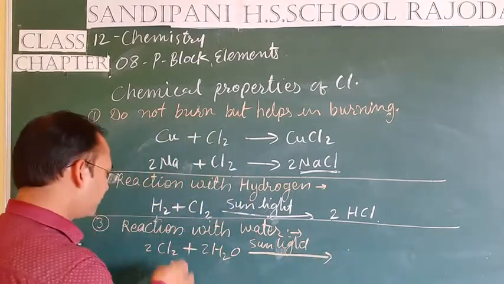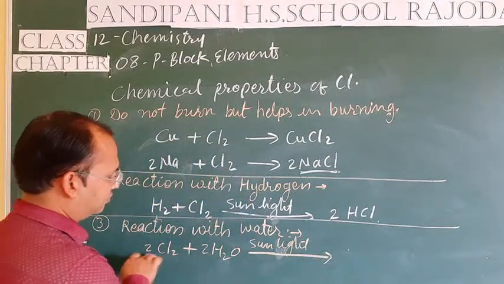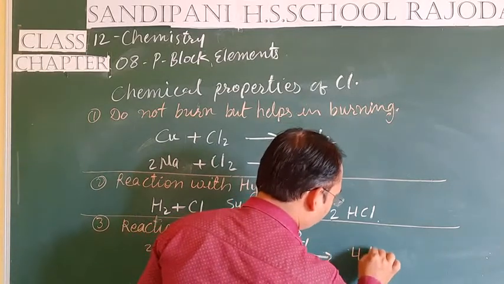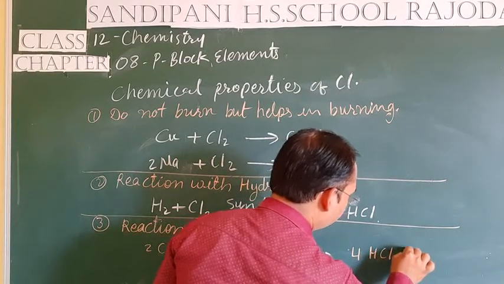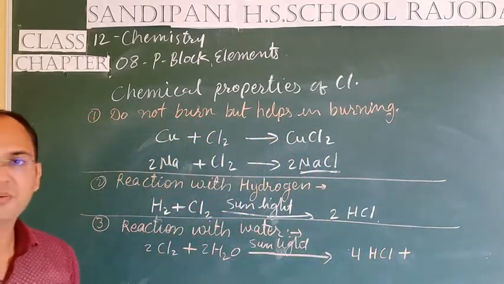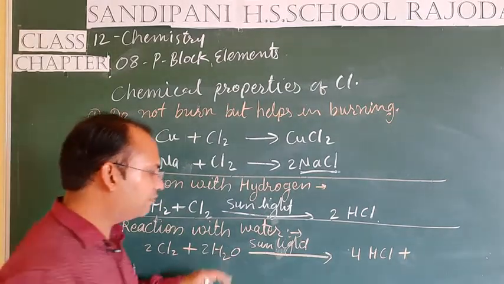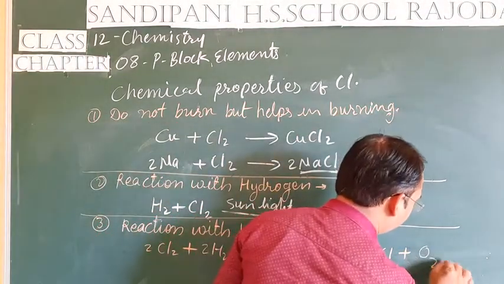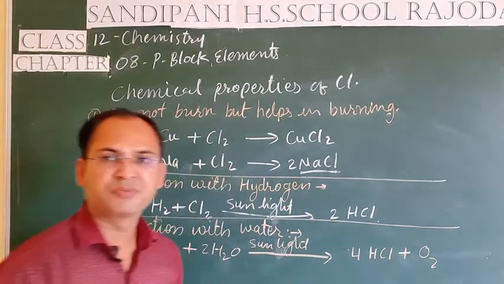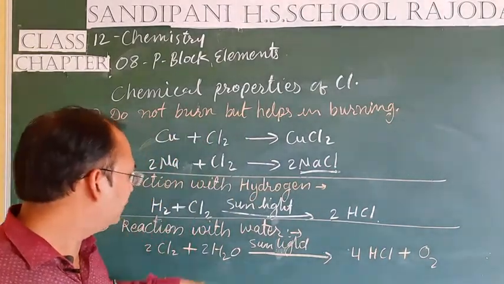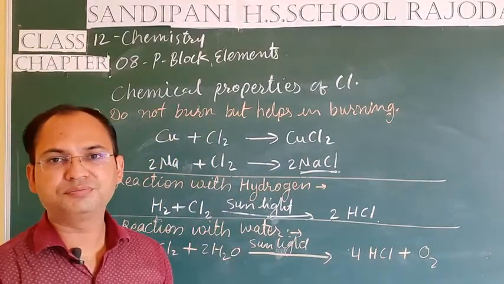Then four molecules of hydrochloric acid are formed along with the elimination of one molecule of oxygen gas. This is the reaction of chlorine with water.